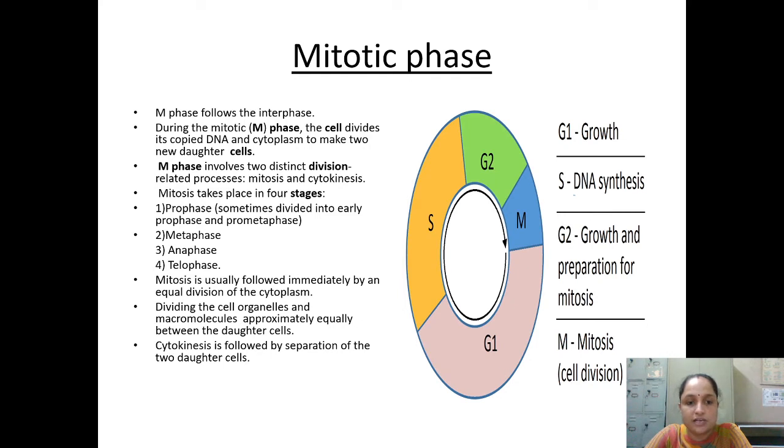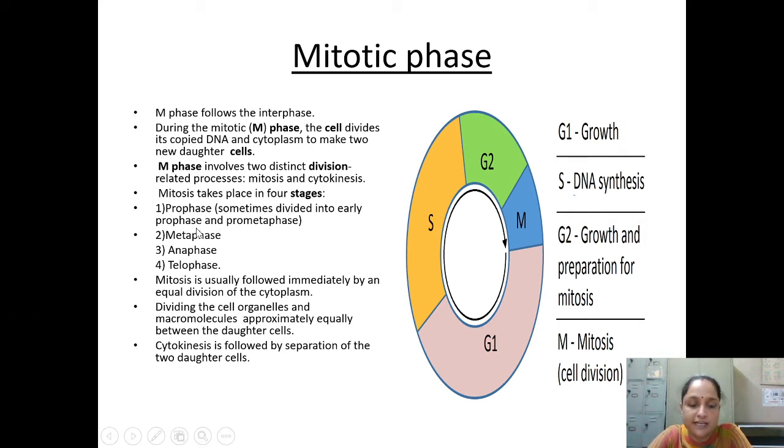that is mitosis and cytokinesis. तो पहले क्या होगा माइटोसिस, फिर क्या होगा साइटोकाइनेसिस. Mitosis basically stands for the phase in which division of the nucleus happens, and cytokinesis means division of the cytoplasm. So in case of mitosis, we are going to divide the nucleus. Okay. So mitosis takes place in four stages.